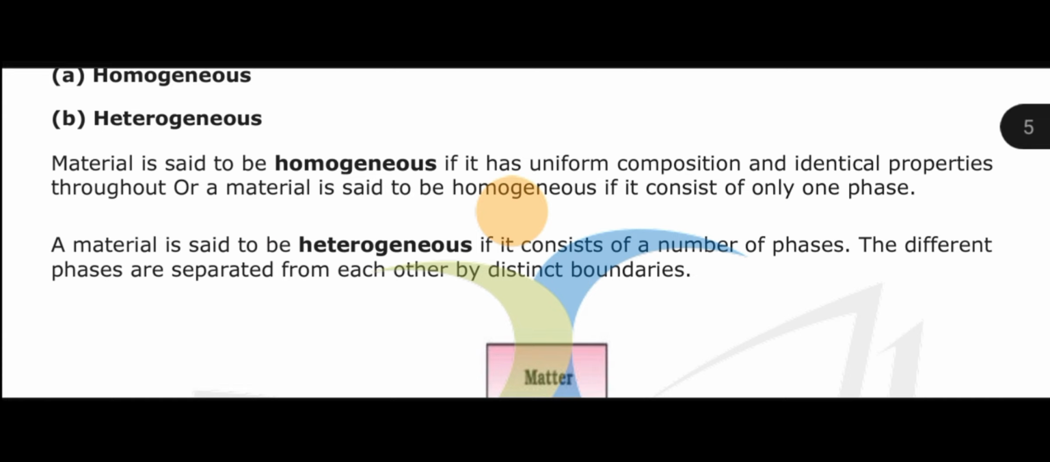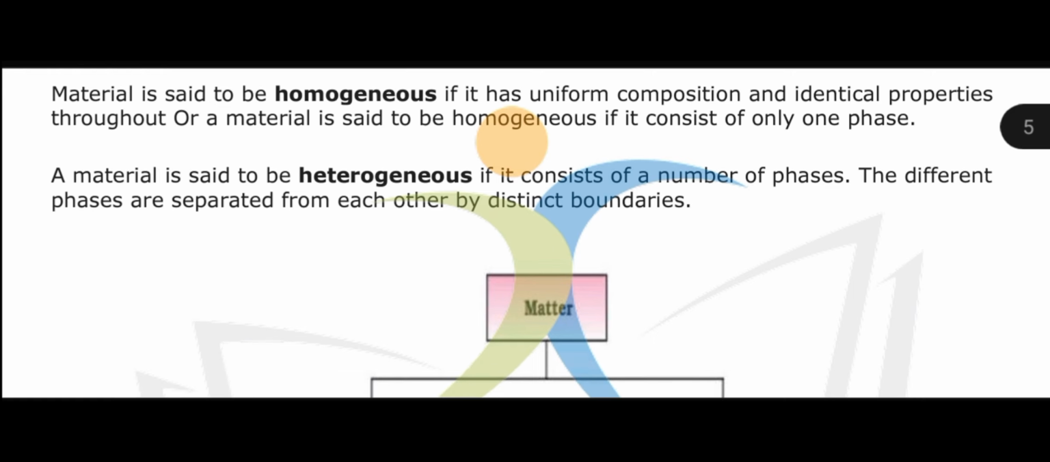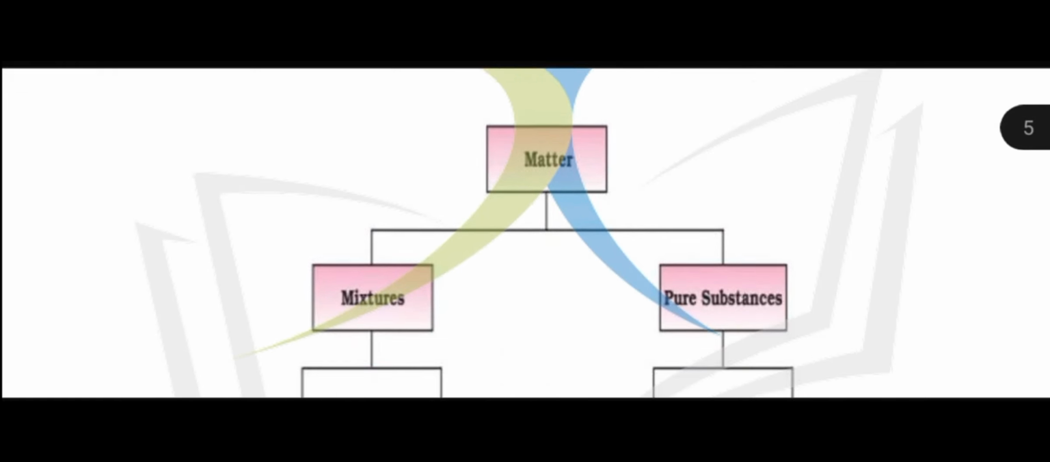Now what are heterogeneous mixtures? A material is said to be a heterogeneous mixture if it consists of a number of phases. The different phases are separated from each other by a distinct boundary. If you see in a mixture two or more than two phases, then it's called a heterogeneous mixture. For example, oil in water, sand in water. In sand in water, you see a phase of sand and a phase of liquid. There are two phases, one is the solid phase and one is the liquid phase. So you see the distinct boundary, then it means it is a heterogeneous mixture.